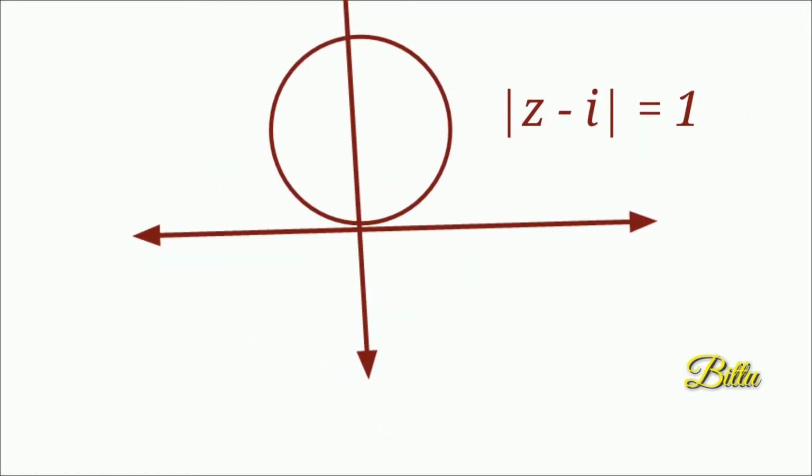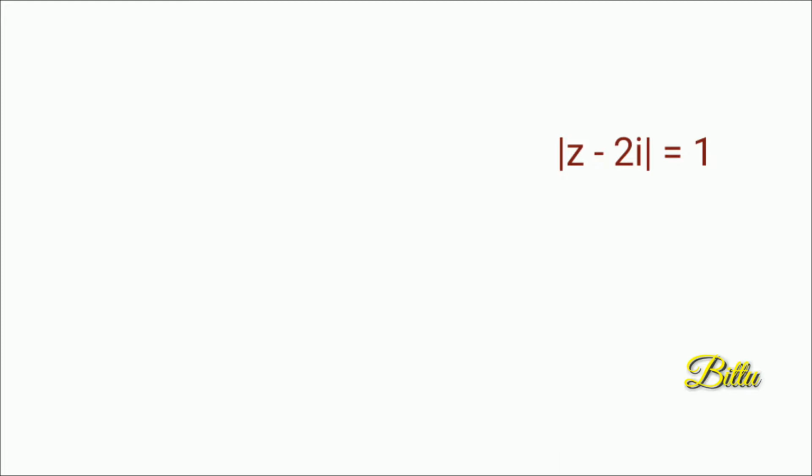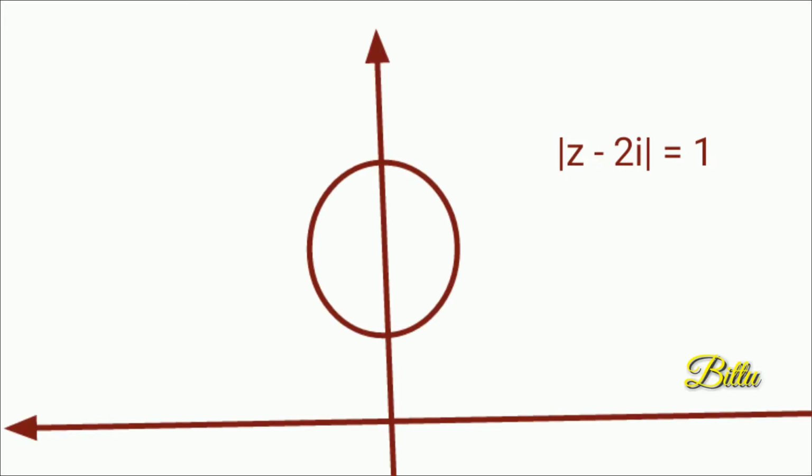Next, |z - i| = 1. So here a = i and r = 1. So it is a circle with center i and radius 1. Next, consider |z - 2i| = 1. Clearly a = 2i and r = 1. So it is a circle with center 2i and radius 1.